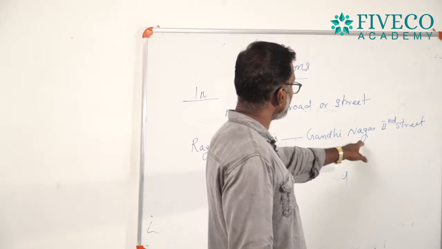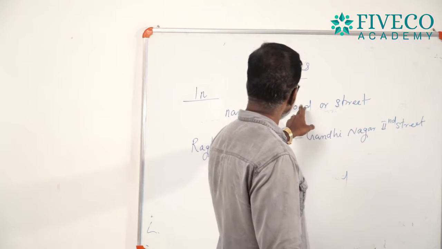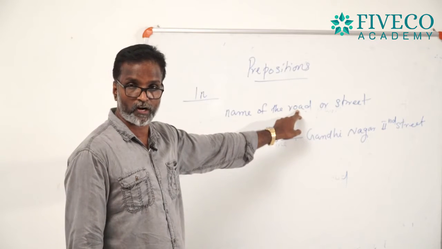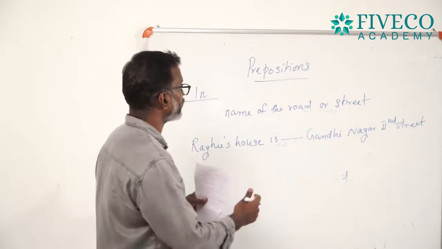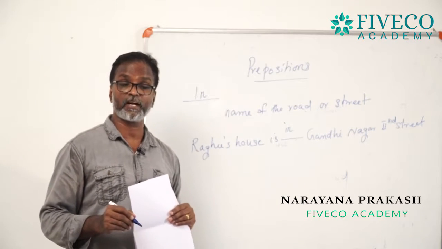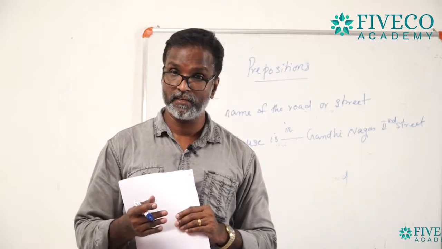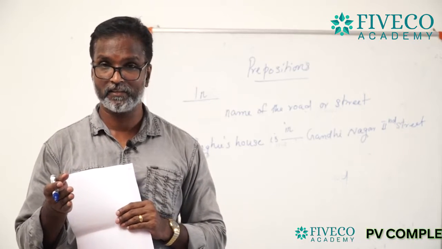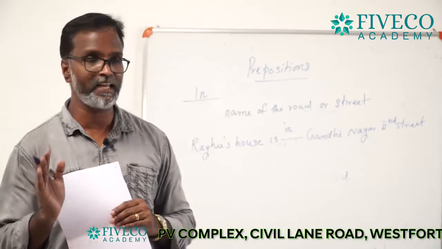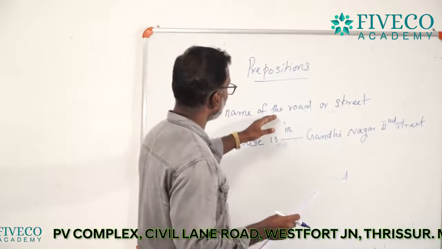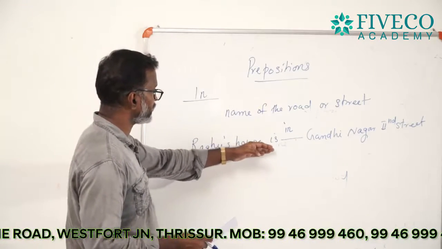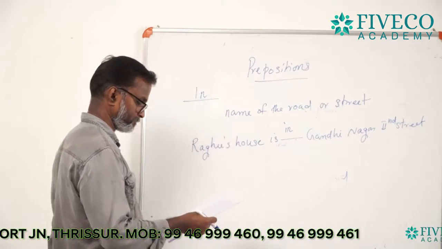So, Gandhi Nagar, Second Street, it is the name of a road or the name of the street. So, you can use in. And you may have some confusion. Gandhi Nagar, Second Street, it is a village area. You may think that, so you may write at. No. We can use the preposition in to refer to the name of the road or the name of the street. So, the example: Raghu's house is in Gandhi Nagar, Second Street.